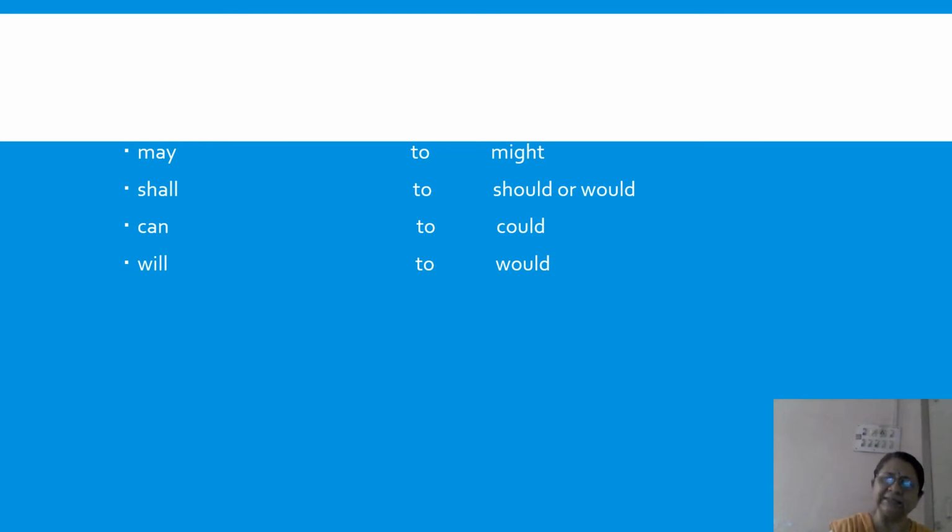Now let us see these rules. These were the rules for how to change something if I have to change the sentence to indirect speech. Most of it we had done yesterday. Now we go and see the other things which need to be changed if I am converting my sentence into indirect speech.